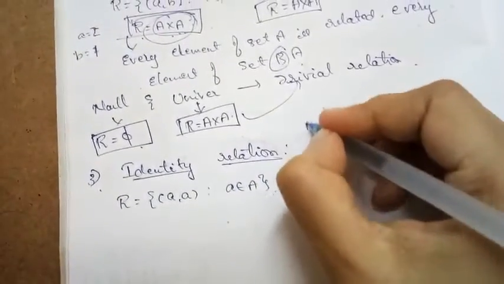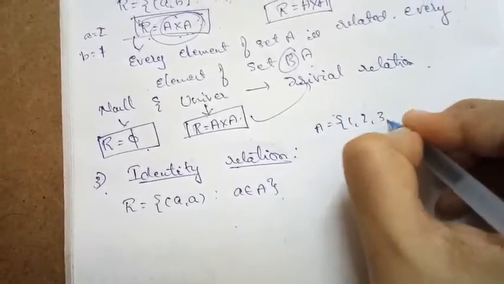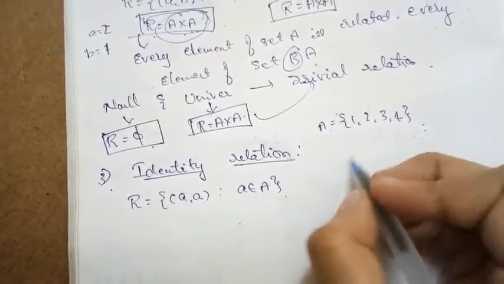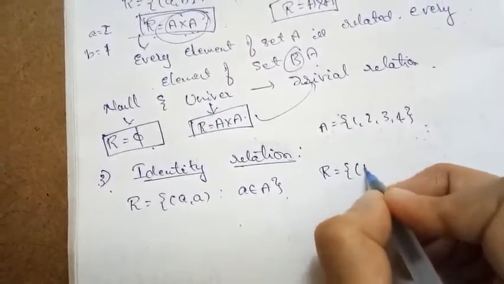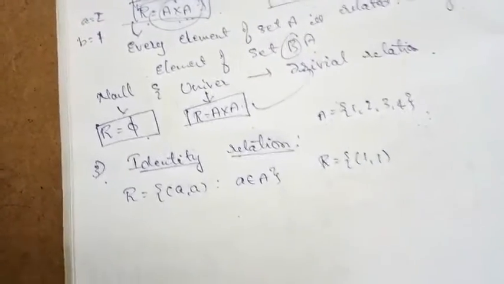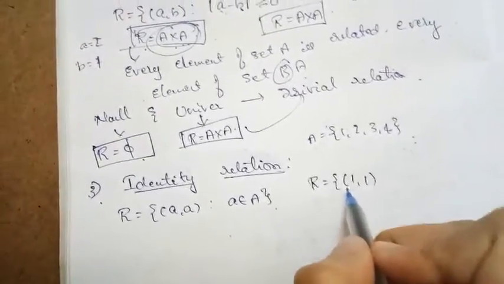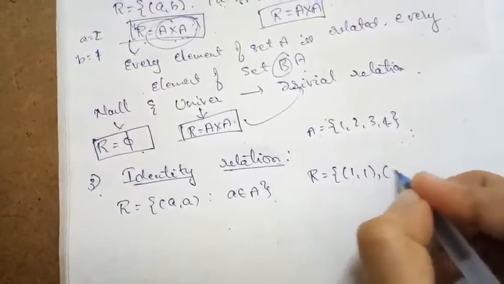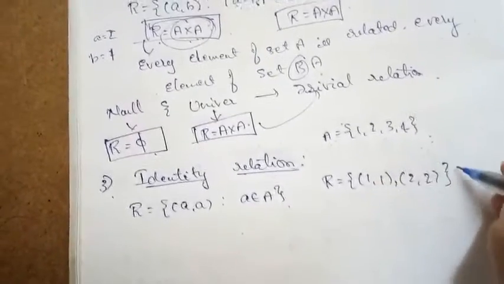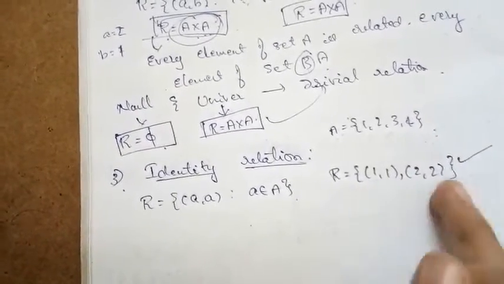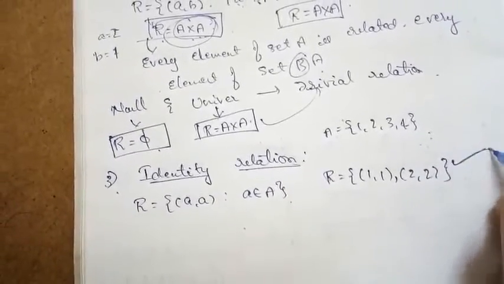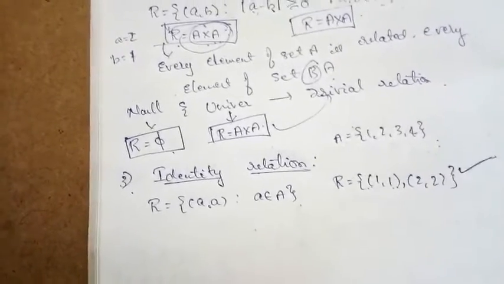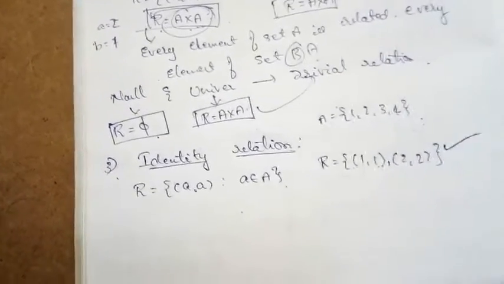As we all know, our A is nothing but 1, 2, 3, 4. So according to this relation, our R will be equal to (1, 1), because (a, a) where a belongs to A, we should have doublets here. I am calling the pairs where the same number repeats doublets. So (1, 1), (2, 2). If they ask whether this relation is an identity relation, yes, it is, because each element is (1, 1), (2, 2). That is what they require. This is what the identity relation is saying.